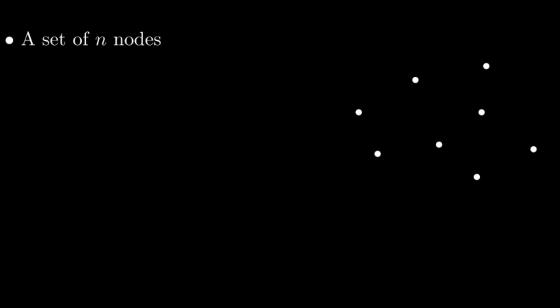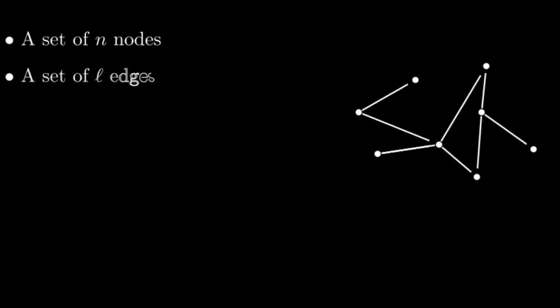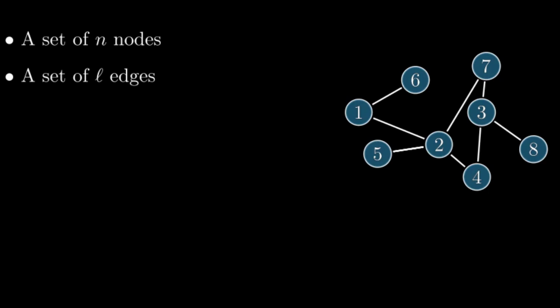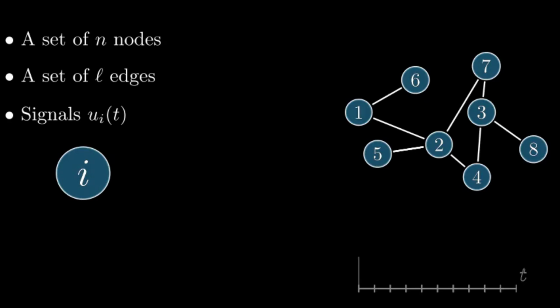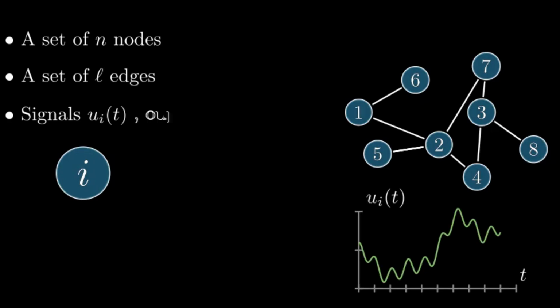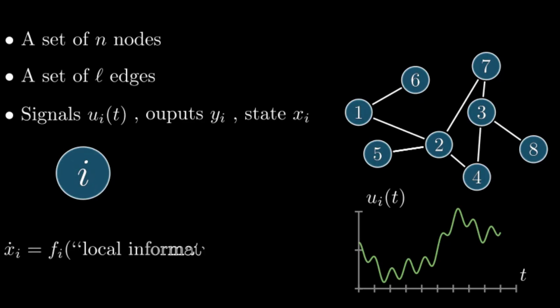In the problem setting, we have a set of nodes and a set of edges which connect the nodes, forming a connected network. This network represents the communication graph between nodes, which we will label with numbers for convenience. Then, focusing on a particular node, it has access to a time-varying signal as the one shown here. It has an output yi and an internal state xi. The evolution of the internal state is governed by a differential equation, which will depend only on local information. This is the local internal state, the local signal ui, and pi, which stands for the messages other agents share.